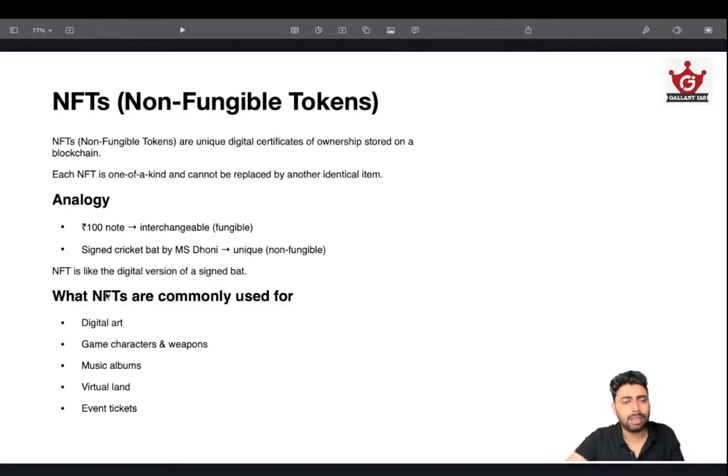So NFTs are commonly used for digital art, game characters and weapons, music albums, virtual land, and event tickets. These are the major areas where NFTs are used. So that's about it. Learn about it. It's a simple concept. Having an idea helps.